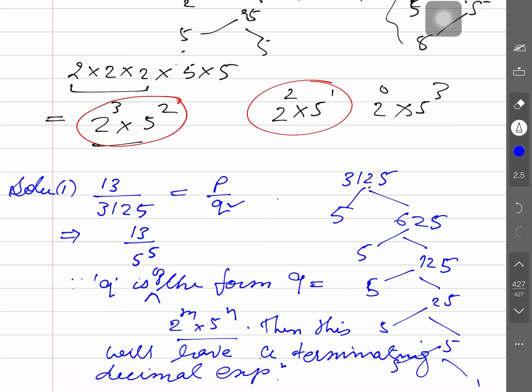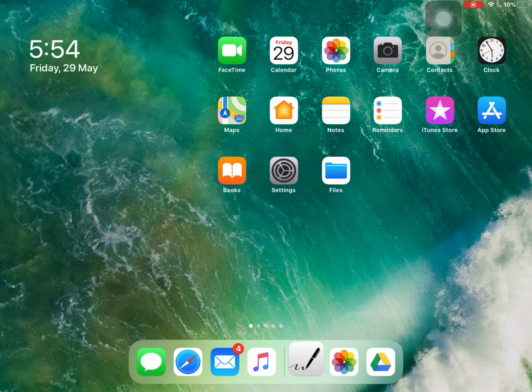Is that clear? Here we are not performing the long division method. Simply we can say that. Is that clear? The second question is also there.